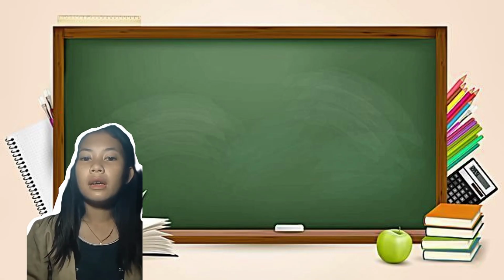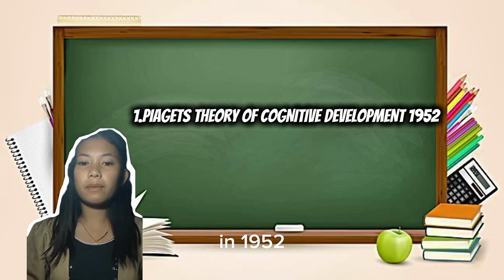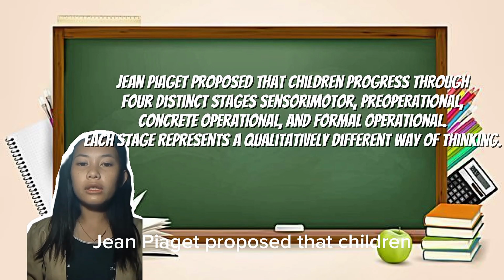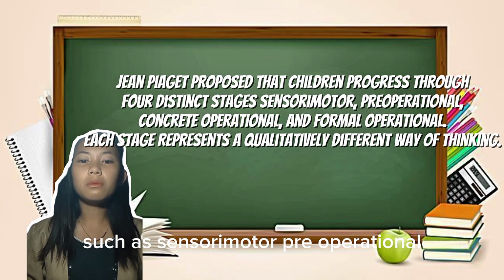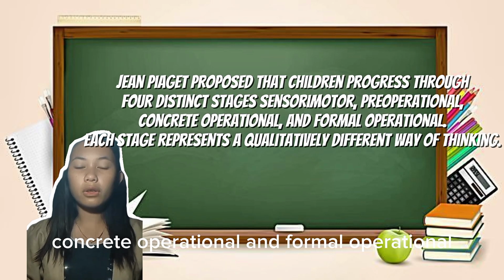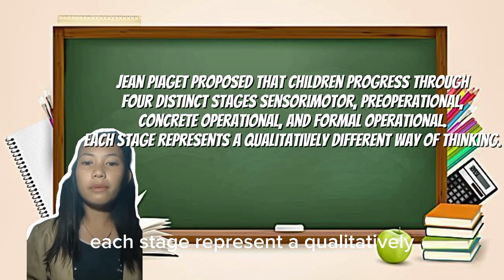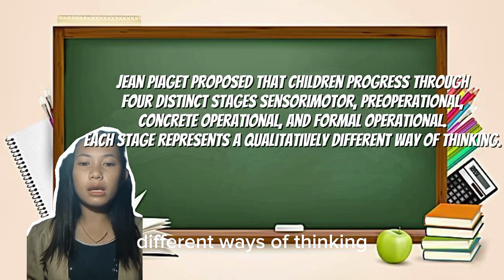First, Piaget's theory of cognitive development in 1952. Jean Piaget proposed that children progress through four distinct stages: sensorimotor, pre-operational, concrete operational, and formal operational. Each stage represents a qualitatively different way of thinking.